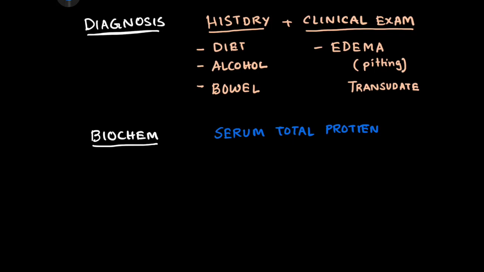Now, once you have established that the patient has a low protein in the blood, you will go for another test, that is serum albumin levels. Right, and along with that you will also check for the albumin globulin ratio. Now these investigations will give you more insight about the etiology of the hypoproteinemia, whether it is due to decreased intake, increased loss or decreased synthesis, and you can accordingly go for certain investigations which will confirm your diagnosis. So I believe this summarizes the idea of the gross pathology and medicine of hypoproteinemia.